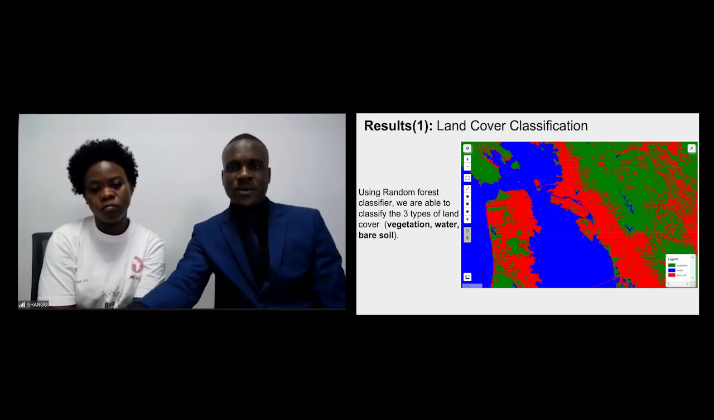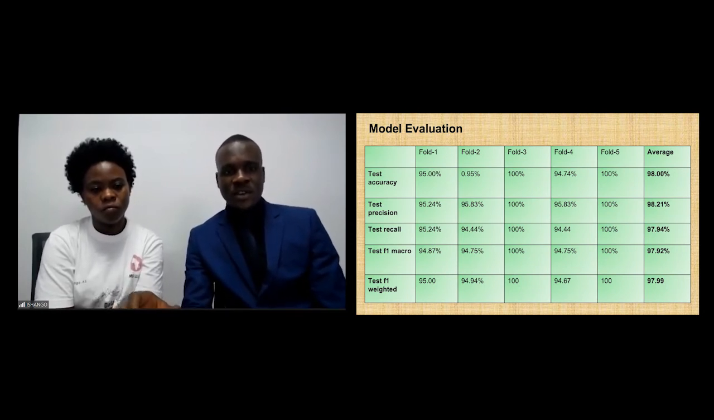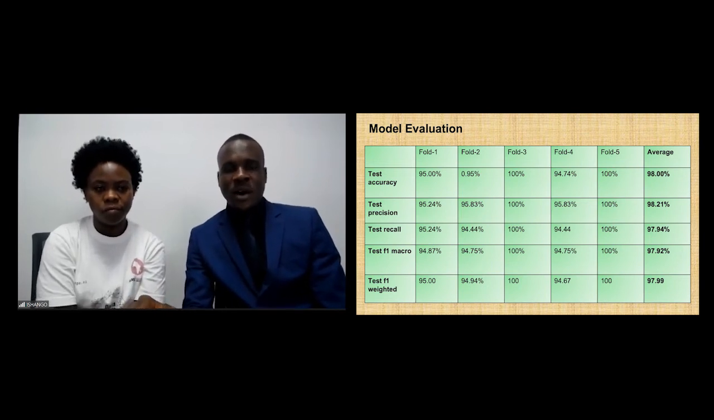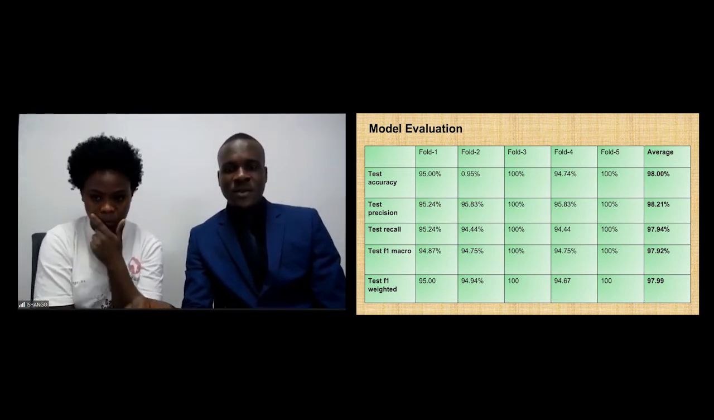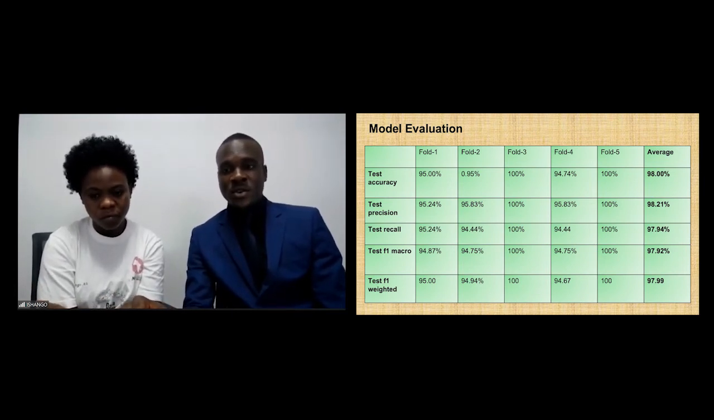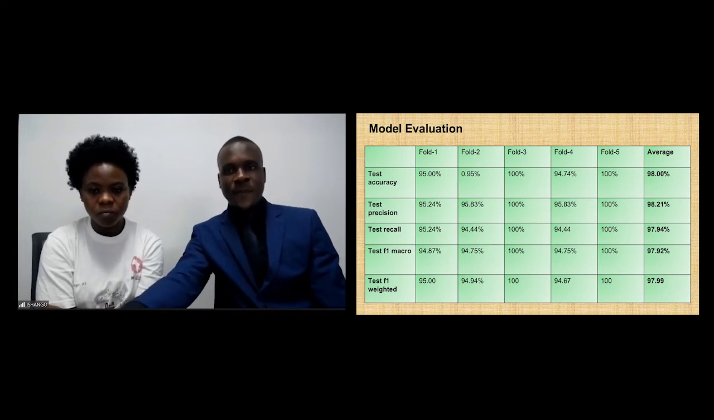We later moved to the model evaluation. We want to see how good our model is. The metrics we used for the model evaluation are the accuracy, the precision, the recall, and the F1 score. On average, our values range from 97.2% to 98%, which shows very good performance. You can see this in the table displayed before you.